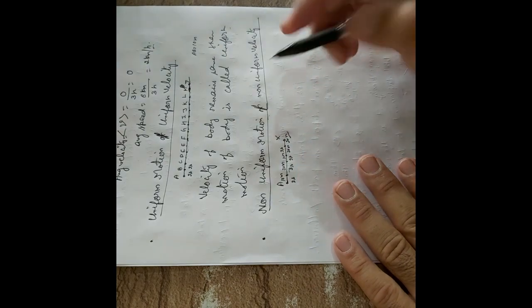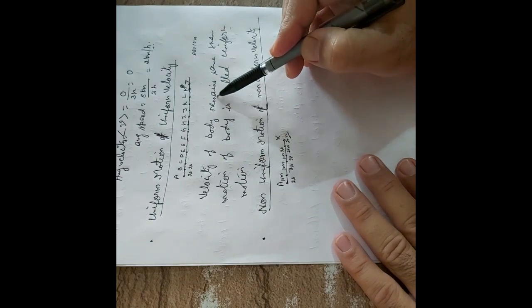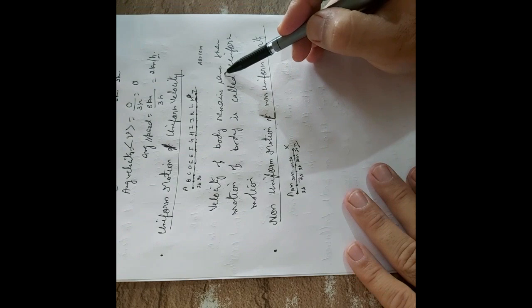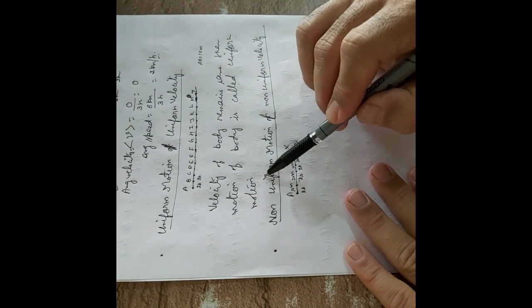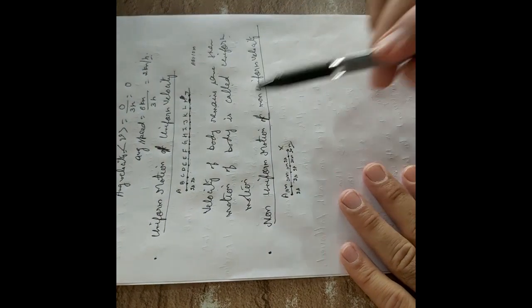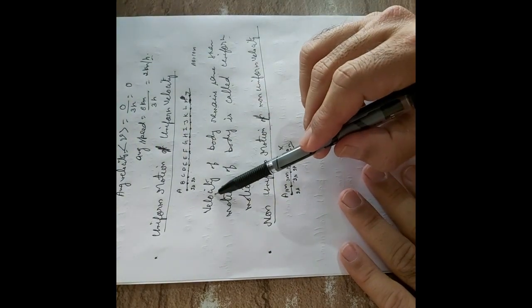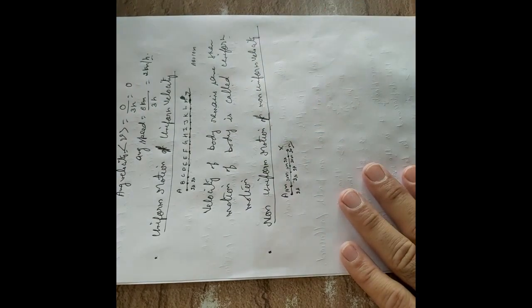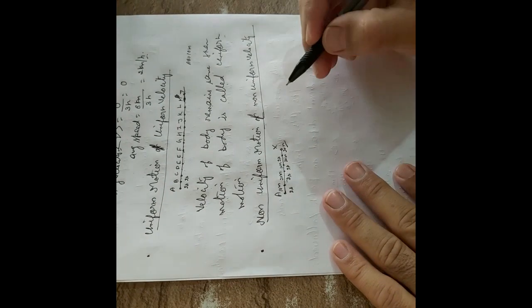Or you can also say that if the velocity of a body does not remain same, then motion of a body is called non-uniform motion. And non-uniform velocity, from this definition, if velocity of a body does not remain same, then velocity of a body is called the non-uniform velocity. What is the example of non-uniform velocity?